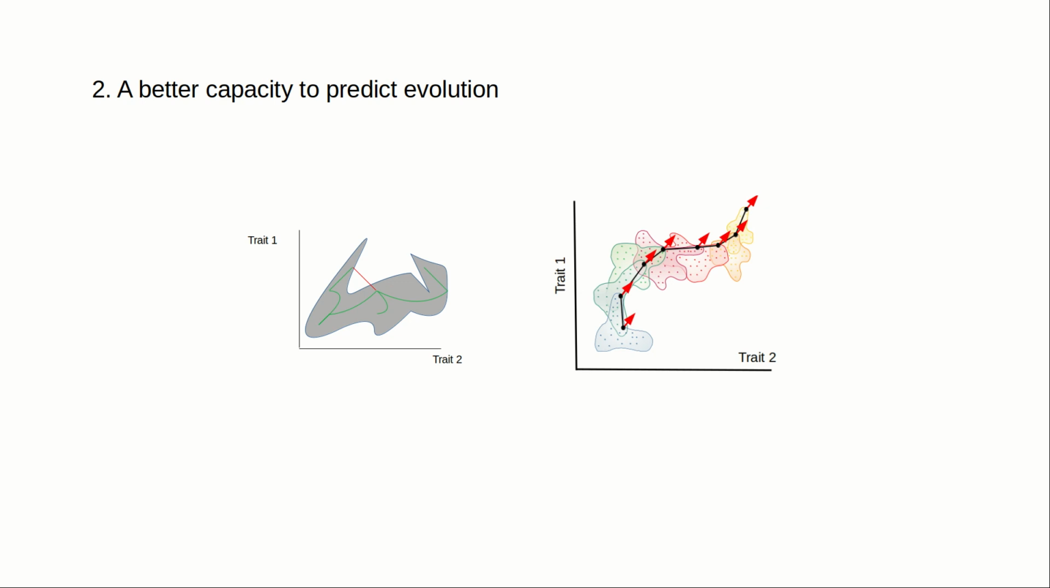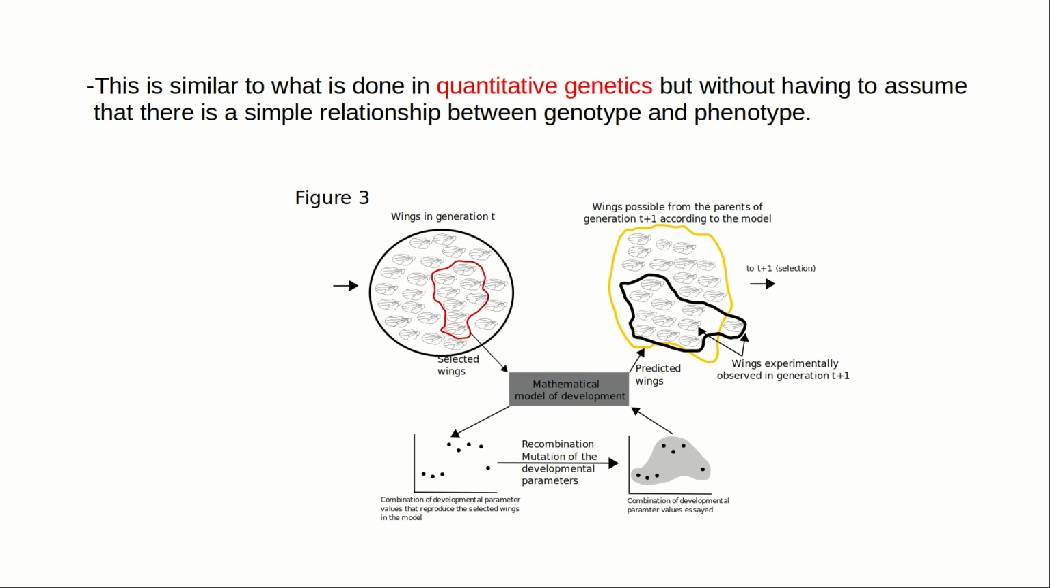In brief, if we can mathematically model a generative process to understand which phenotypes it will generate from mutation, then we can know which are the possible directions of phenotypic variation from which selection can choose, and then the possible path evolution will take. This is similar to what is done in quantitative genetics, but without having to assume that there is a simple relationship between genotype and phenotype.